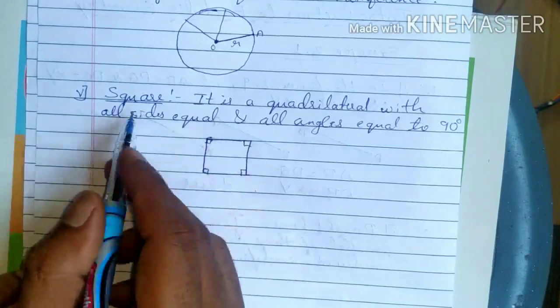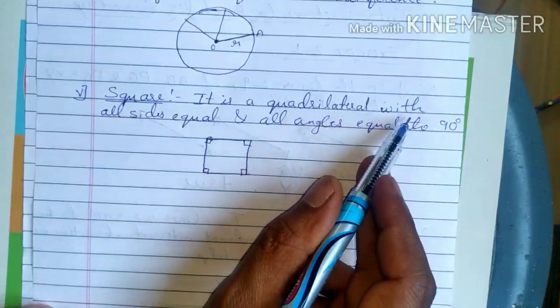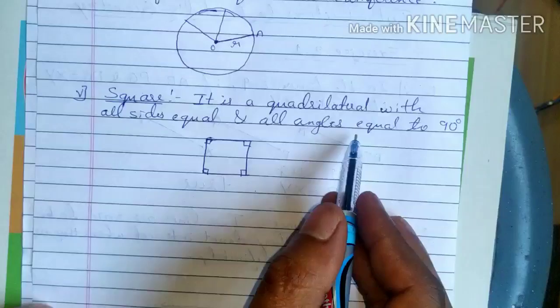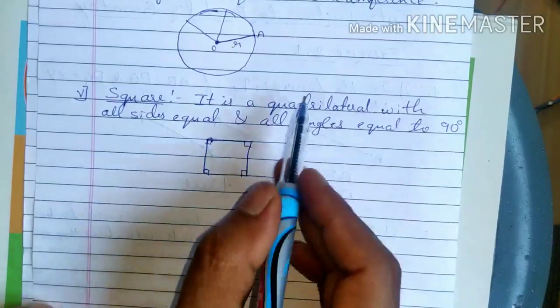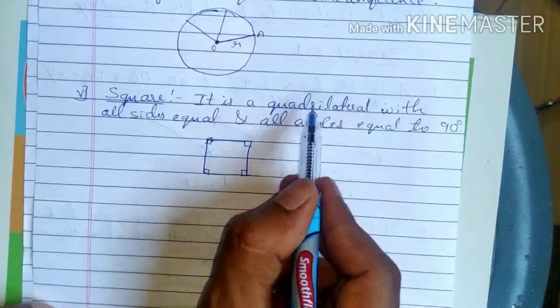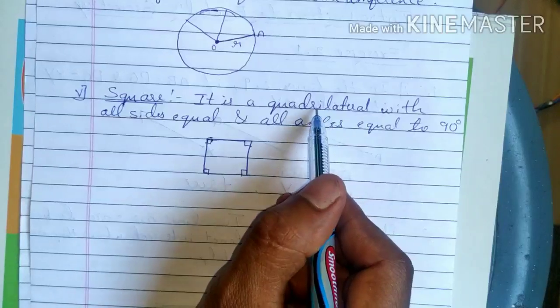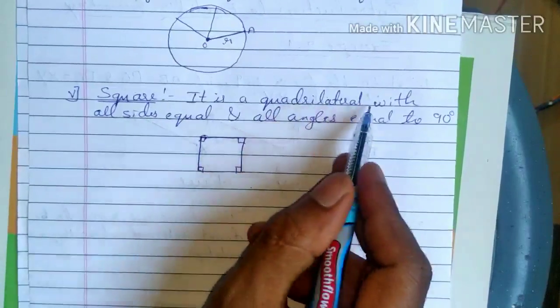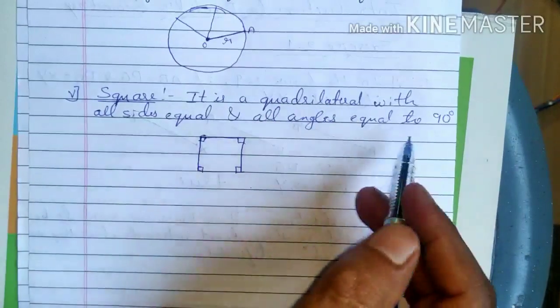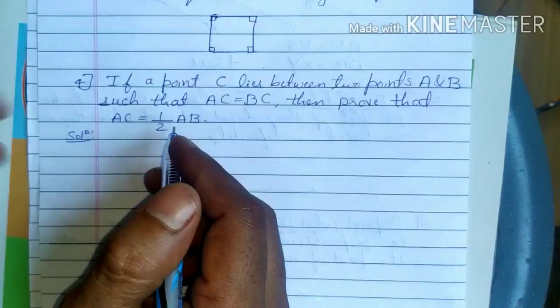Next, square. It is a quadrilateral with all sides equal and all angles equal to 90 degrees. Quadrilateral means a shape which has four sides. So it has four sides, so it is called a quadrilateral, with all sides equal and all angles equal to 90 degrees. That is called a square.